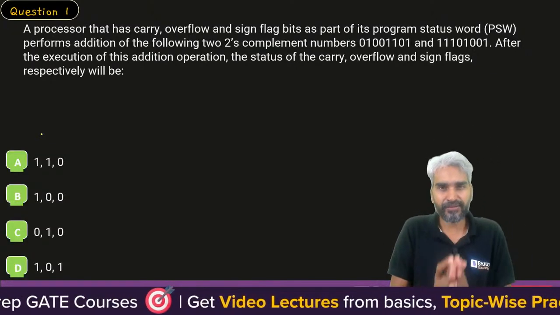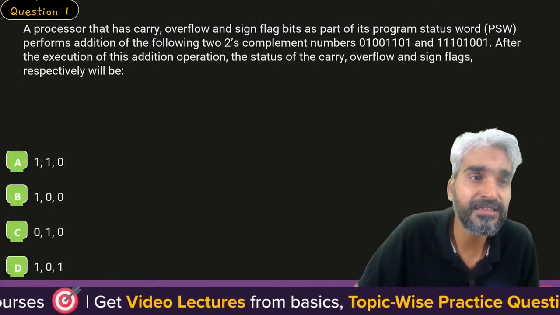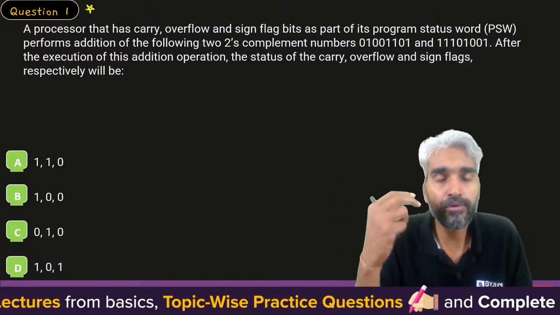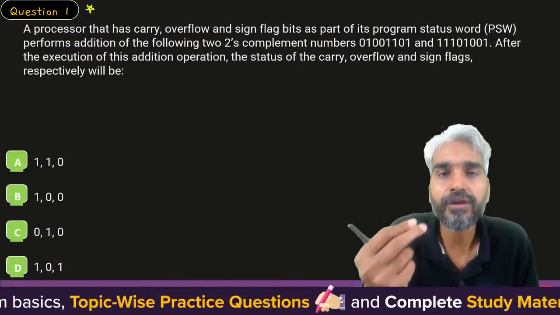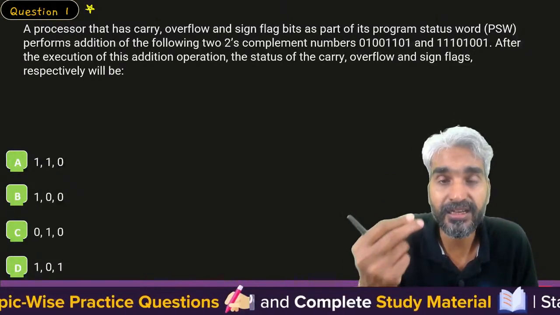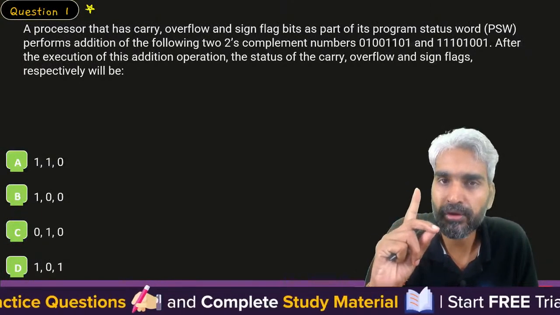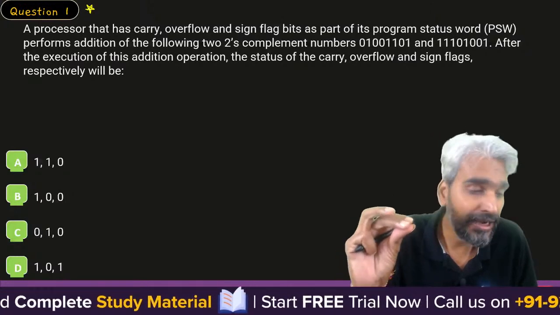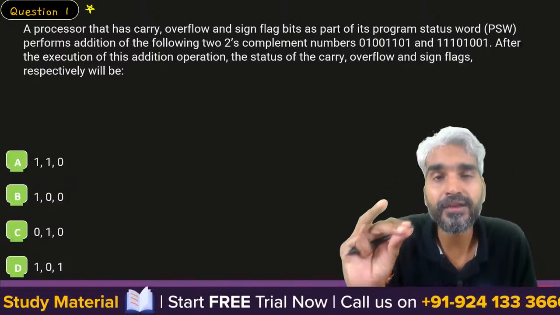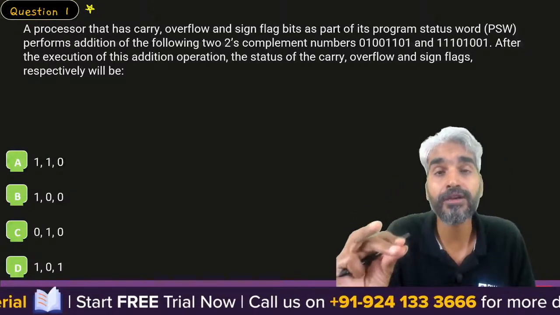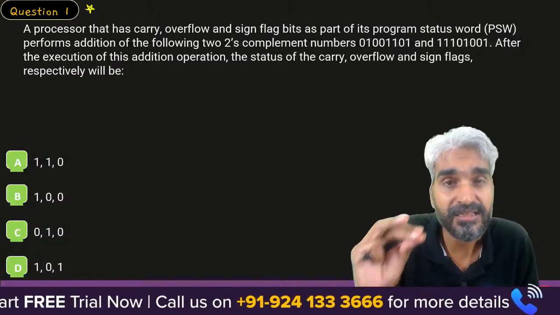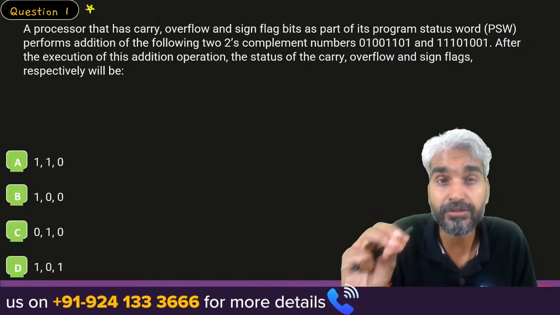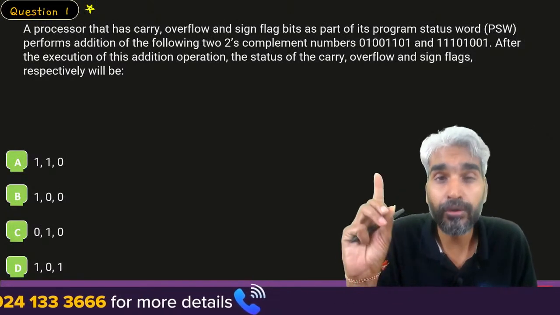Okay, so let's start with the session of computer organization and architecture. You all know that the most important topics of computer organization and architecture are: one is memory organization, another is instruction pipelining, and in recent years, very frequently questions are being asked from the topic of direct memory access, that is DMA. So these are the 3 most important topics. I'll discuss the questions of all these 3 topics in tomorrow's session.